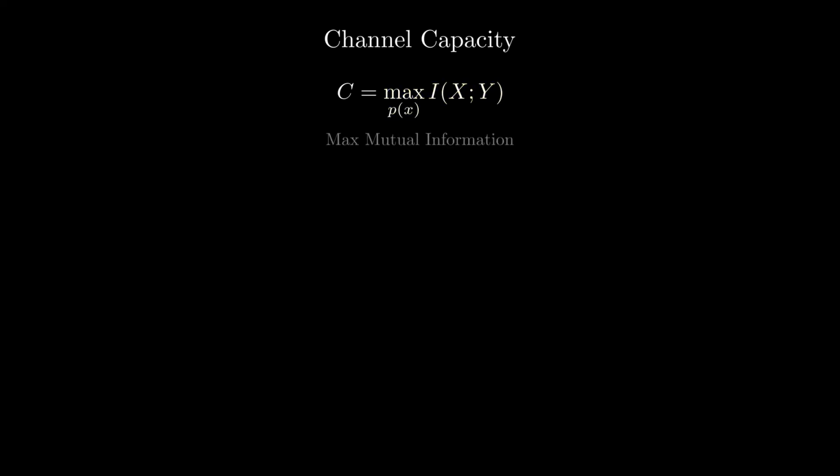Building on our understanding of mutual information, we arrive at the fundamental limit of communication. This is channel capacity. Mathematically, we define capacity, denoted as C, as the maximum possible mutual information between the input X and the output Y. But what does this maximization actually mean?